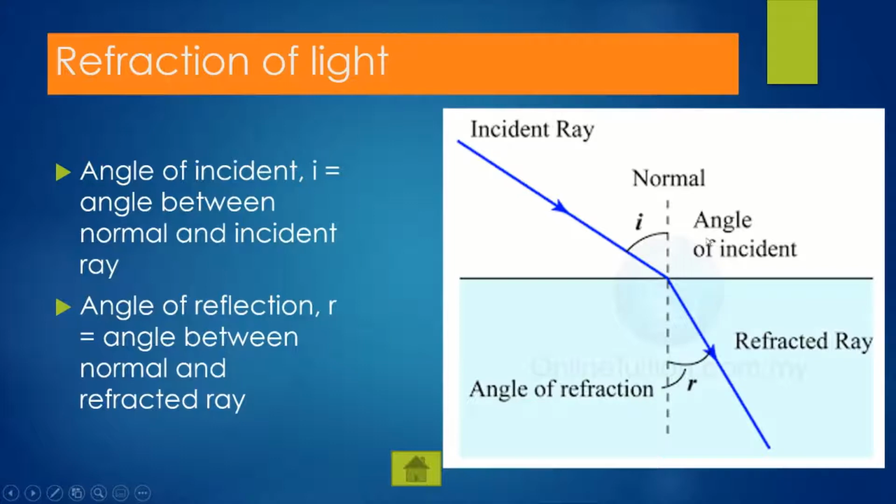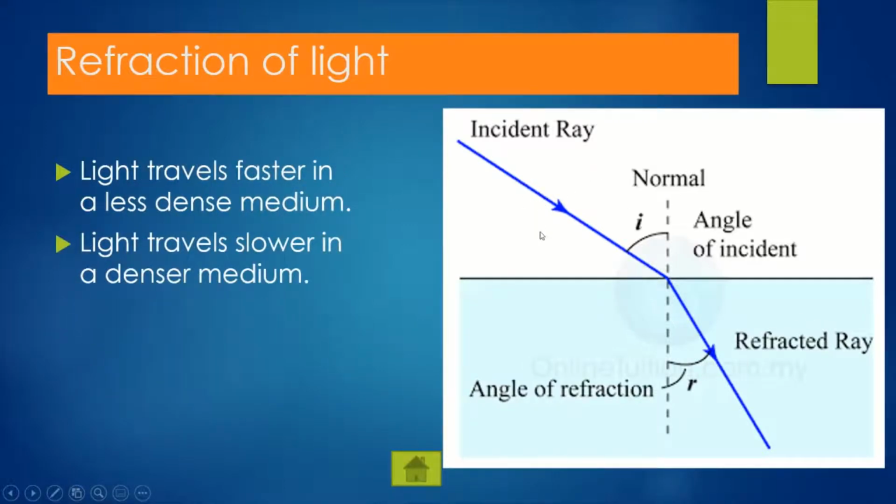Okay, so the angle of incidence is the angle made by the incident ray and the normal, and we call it i. Similarly, the angle of refraction is the angle between the refracted ray and the normal, and we call it r. So it is always with the normal. The angles are formed from the normal, never from the boundary between the two mediums.